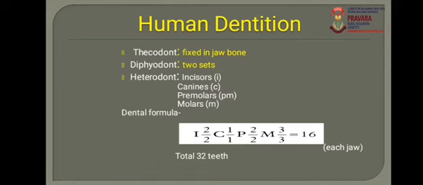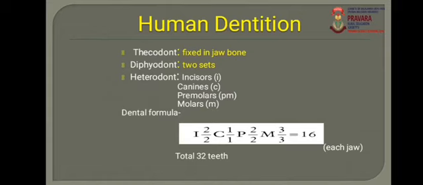Then the second condition of human dentition is diphyodont. Diphyodont means there are two sets of teeth in a single lifespan. That is, a human being has two sets of teeth. The first set is the milk teeth, and these milk teeth are replaced by another set, and the second set is called the permanent teeth.